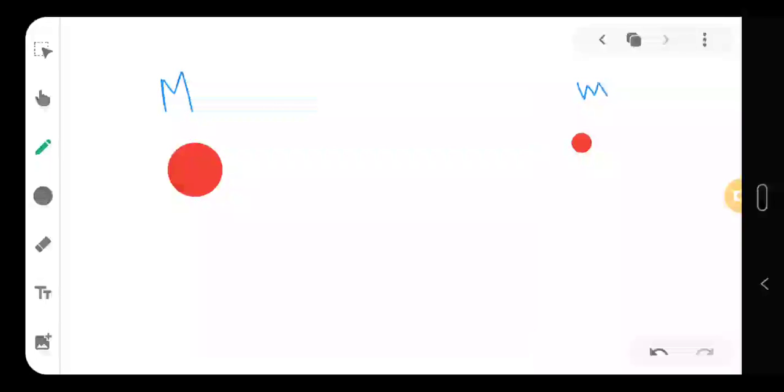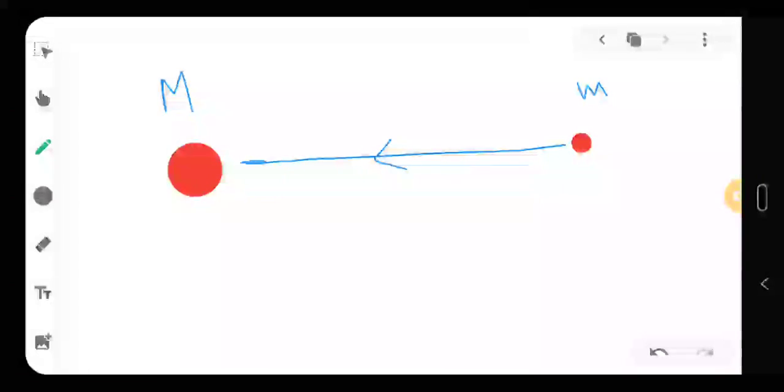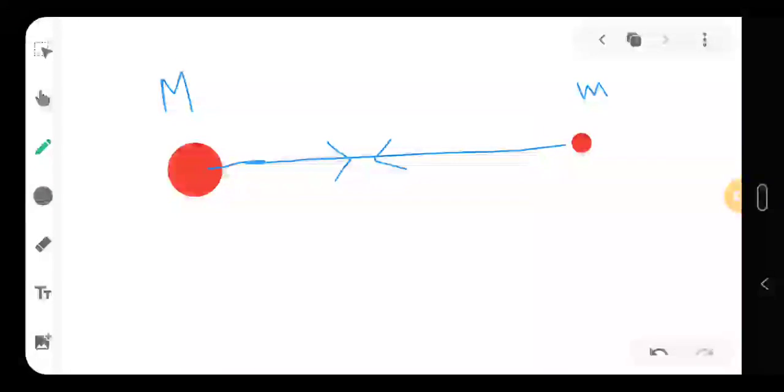So now you see that gravity always pulls, right? So if this small m is far away from this big M, the big M and the small m will have pull towards each other. So this big M will be pulled by small m and the small m will be pulled by big M. That's why they both will come closer to each other.